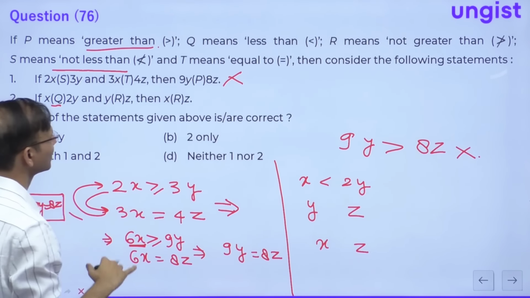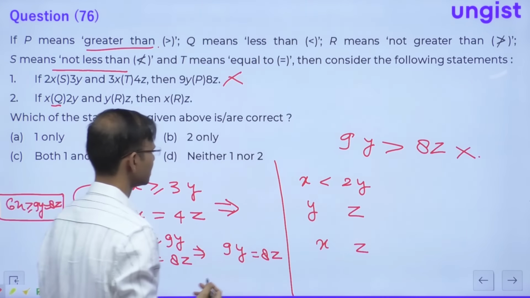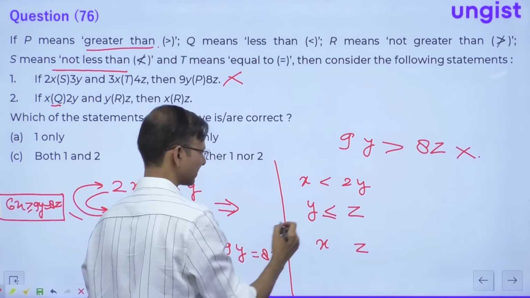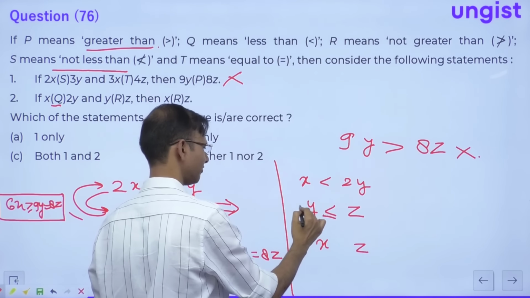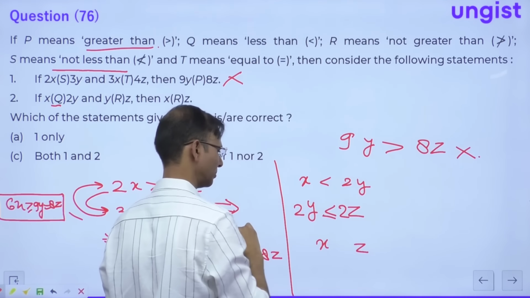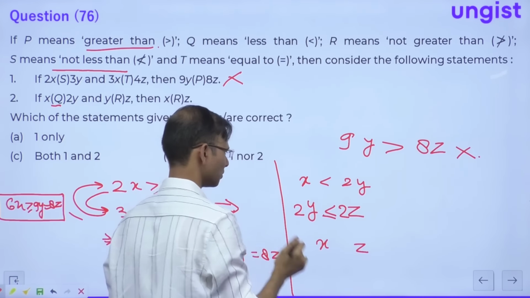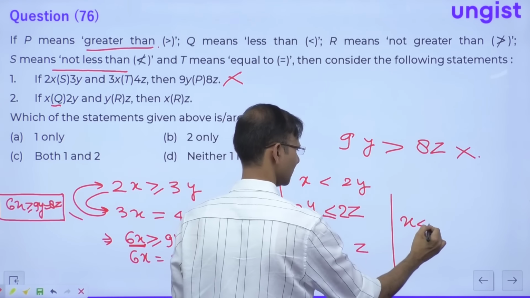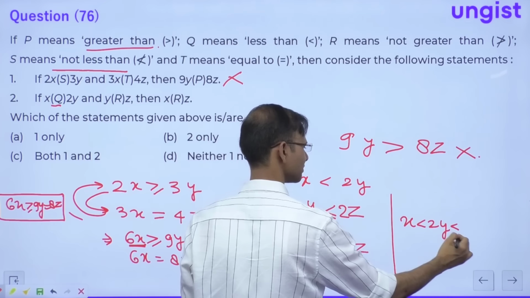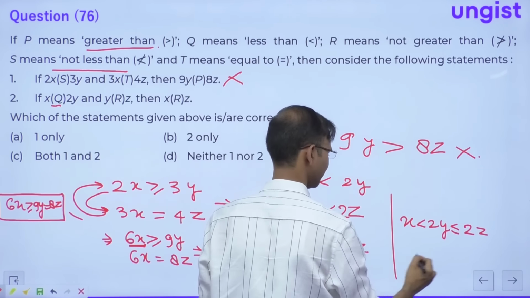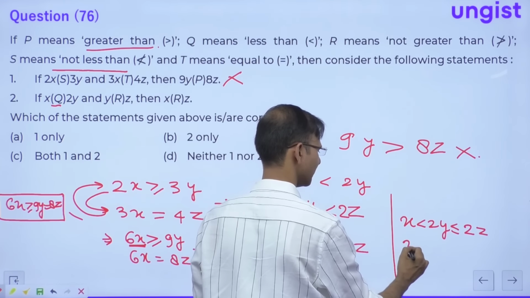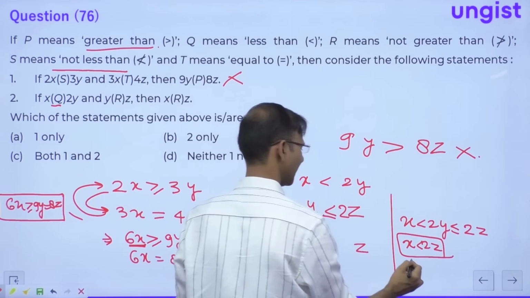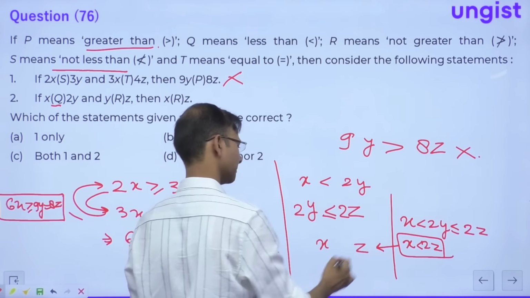R means not greater than, which means less than or equal to. So if I put 2y here, we have the relationship x less than 2y and 2y less than or equal to 2z. So you can say x is strictly less than 2z.